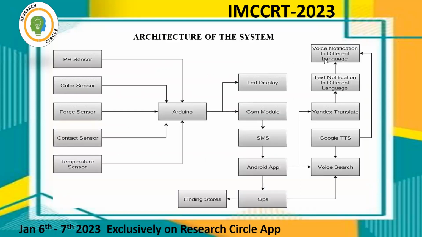Here is shown the architecture of the system of my research. We mainly discuss the pH sensor, color sensor, force sensor, contact sensor, and temperature sensor. All outputs are combined in the Arduino. The Arduino's outputs are shown on a display, GSM module, SMS, the subscriber identification module, Android app, GPS tracker, finding storage, voice notification in different languages, text notification in different languages, Yandex Translate, Google TTS, and voice search.